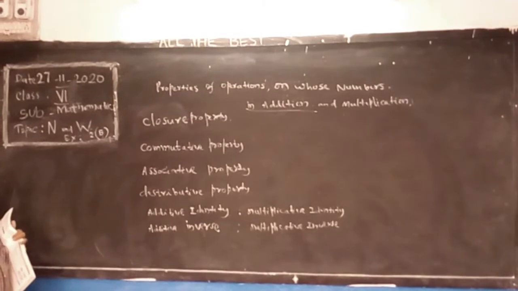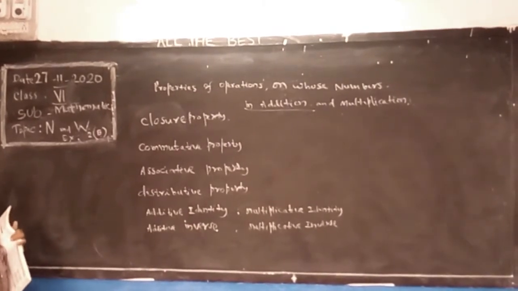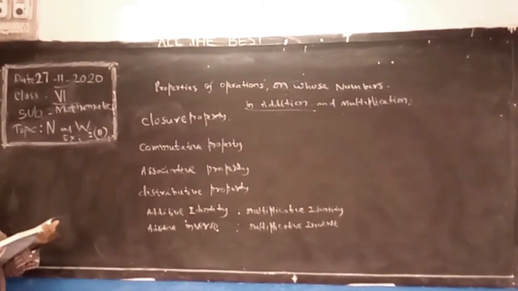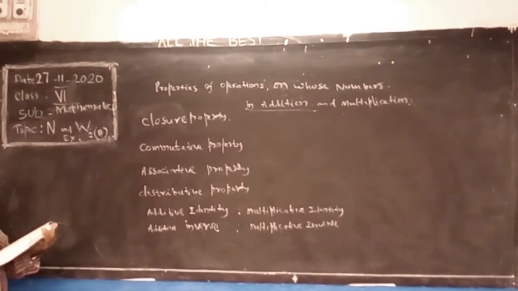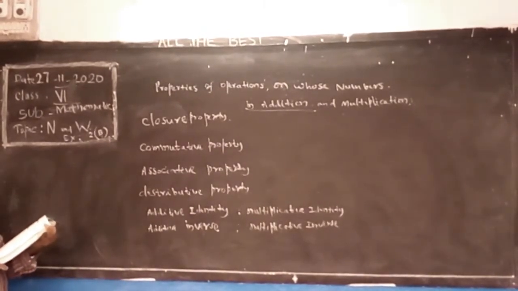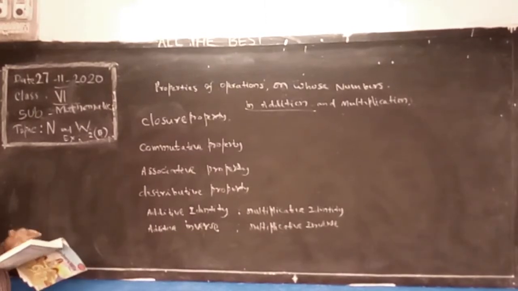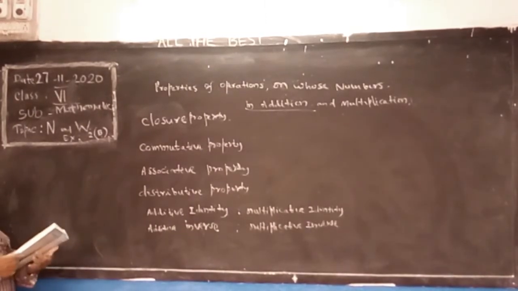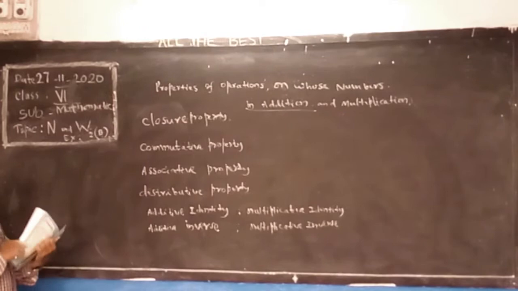We occur in operations. See, closure property, I explained you already. The sum of any two whole numbers is also a whole number.